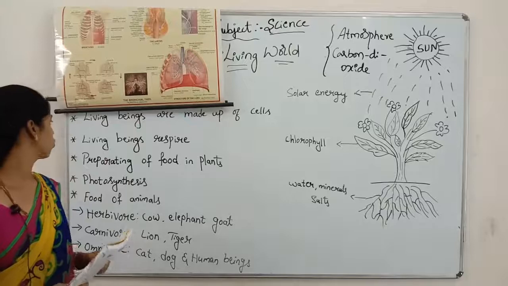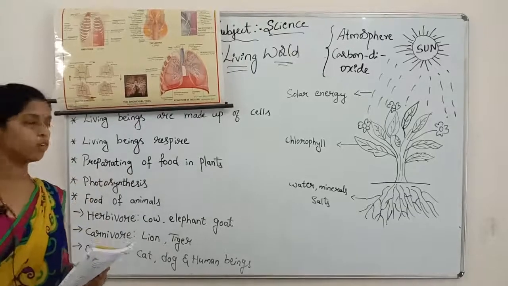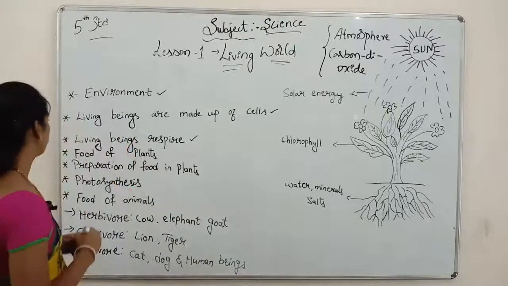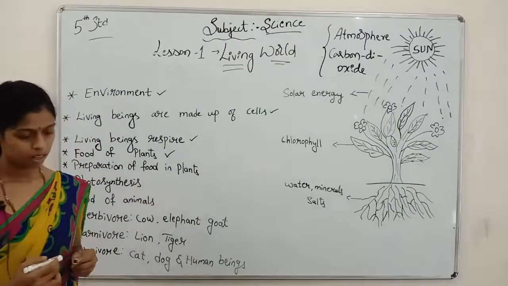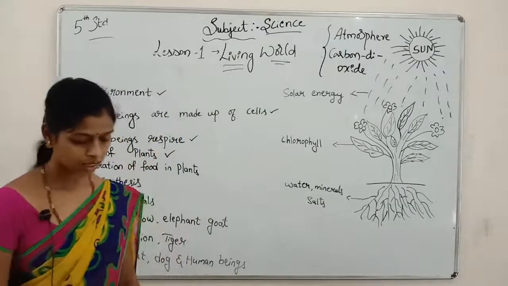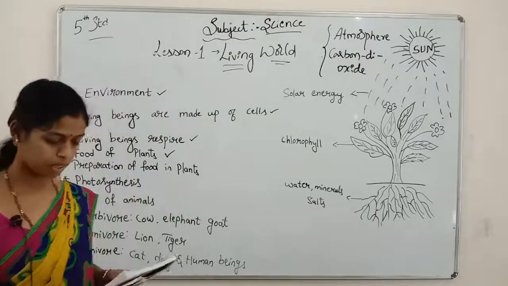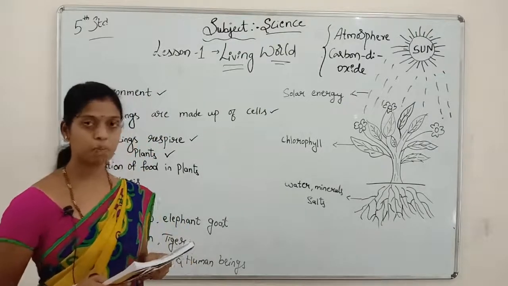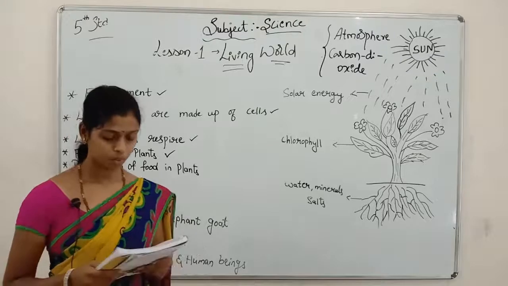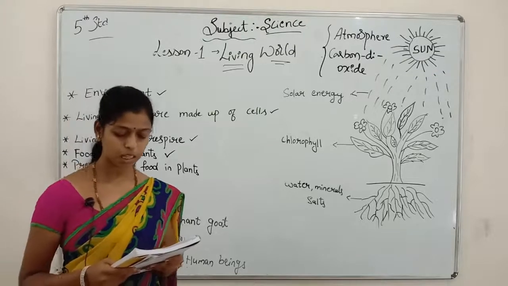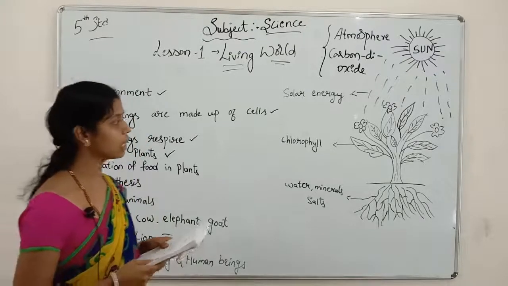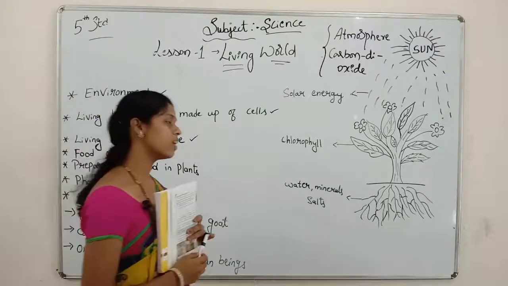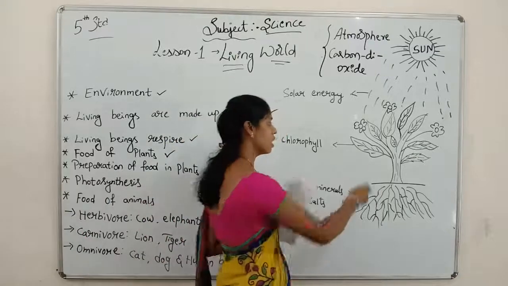Next we go for the preparing of the food in plants. Yes, each part of the plant does one or other activity. Plants also need food. How do the plants obtain their food? Think. Yes, the plants or the trees are always in the green color only.